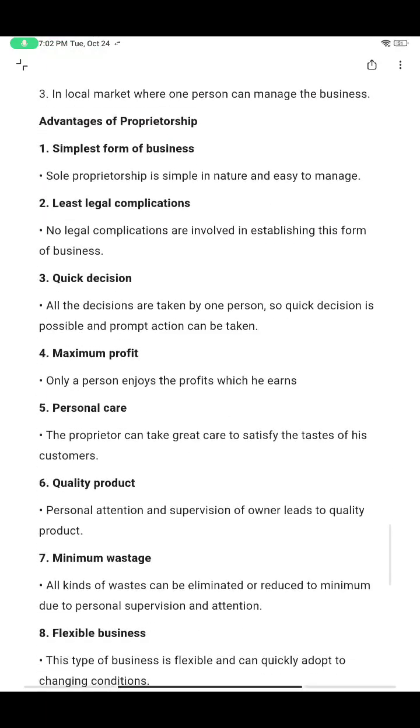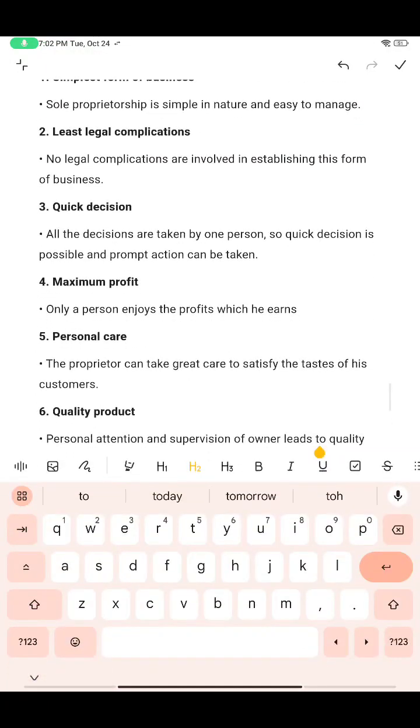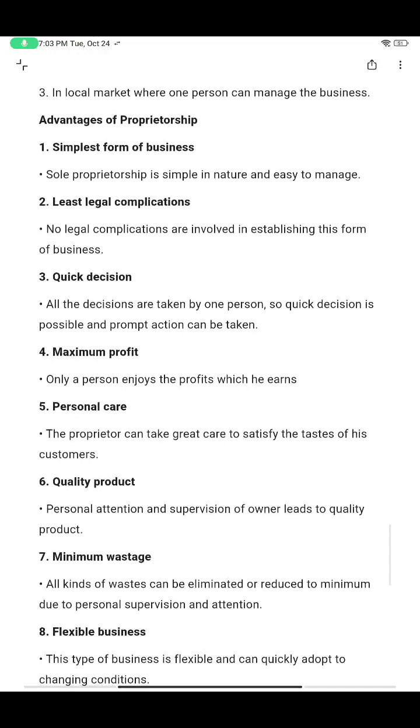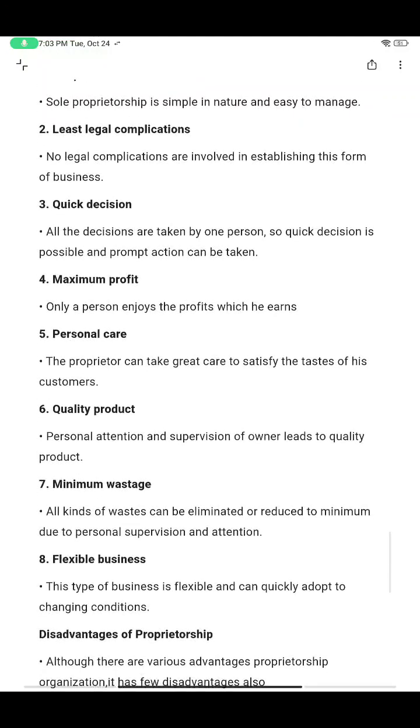Now let's see some advantages. This is the simplest form of business. It is very easy to manage and has the least legal complications, since no other person is involved. We don't have to go for agreements and shares between people. So there are the least legal complications and quick decisions.